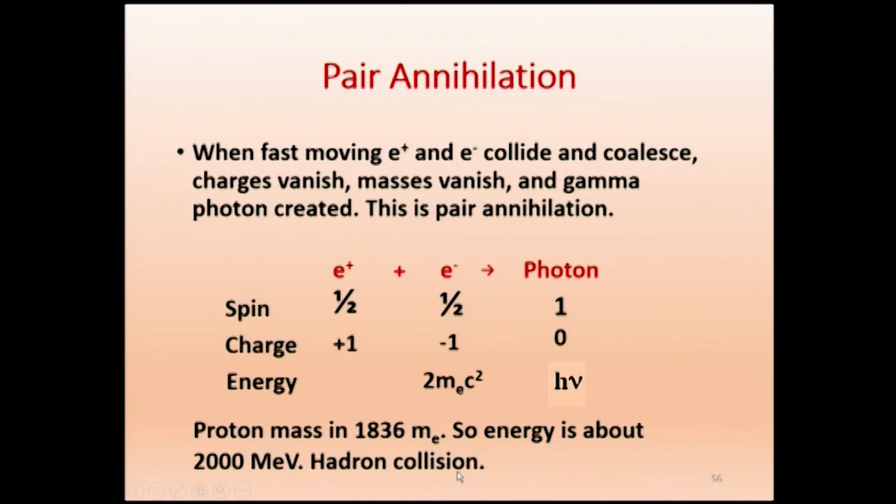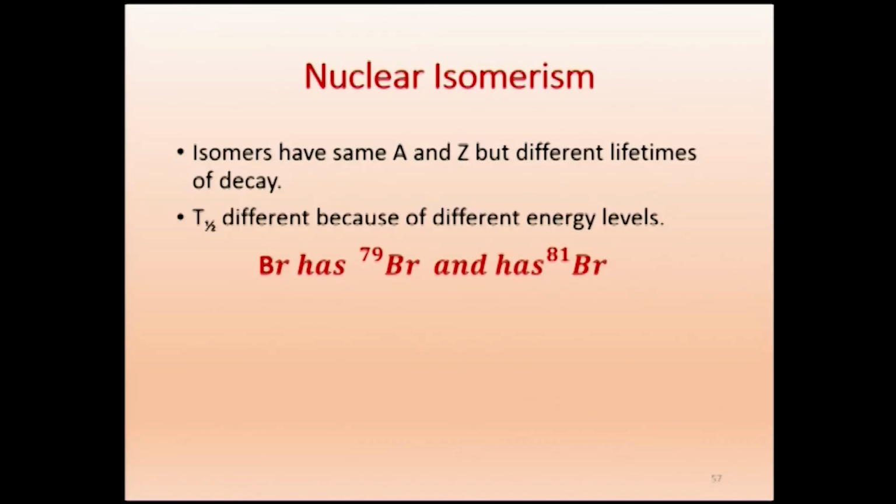That is hadron collision, which gave energy of GeV or even more. That's what they said about the God's particle, but we are not going into that. We are just telling about pair annihilation, where the masses vanish and energy is created in the order of GeV. Now we will go to the next topic on nuclear gamma decay.